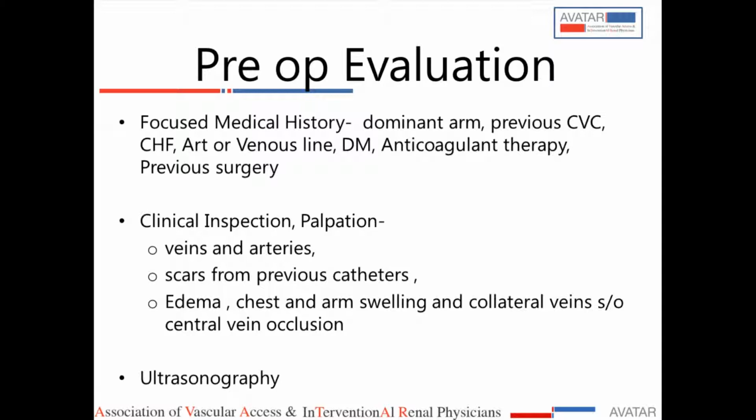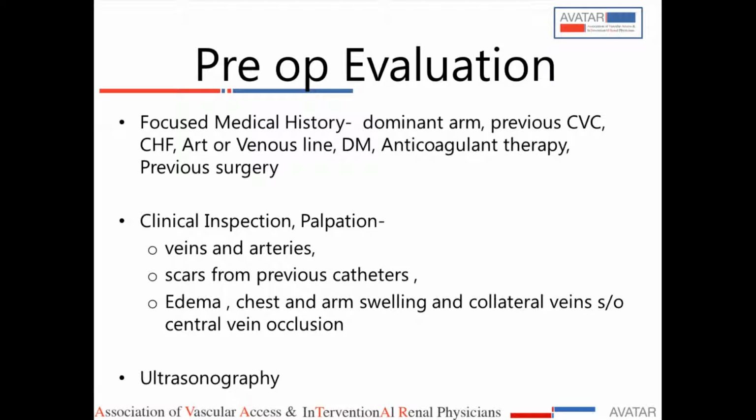We can divide the talk into the focused medical history, clinical examination, and ultrasonography, which is a very good non-invasive way to assess the veins. In the medical history, as has already been pointed out, we do the fistula in the non-dominant arm. We ask about any previous cannulations, any scars that can be seen, whether the patient is on anticoagulant therapy, whether the patient is a diabetic, or whether there was a recent use of an arterial or venous line. Clinical inspection of the arteries and veins looks for any scars from the catheter, and also if there is edema or collateral formation on that side of the chest, it would suggest a central venous occlusion.